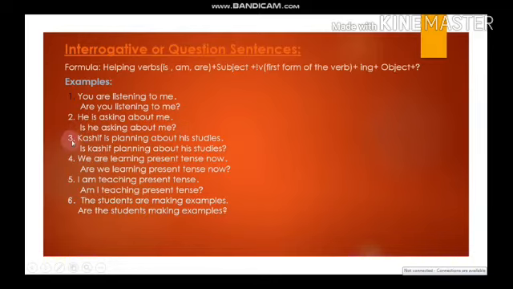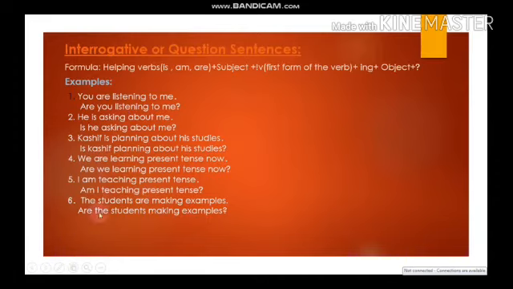Like example number 3, Kashif is planning about his studies. So the interrogative sentence will be, is Kashif planning about his studies? Like example number 4, we are learning present tense now. So the question will be, are we learning present tense now? Example number 5, I am teaching present tense. Am I teaching present tense? The students are making examples. Are the students making examples?